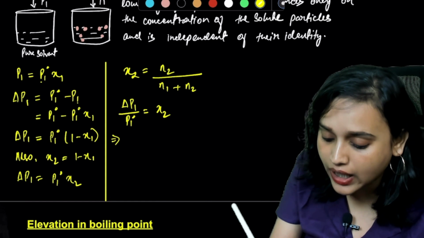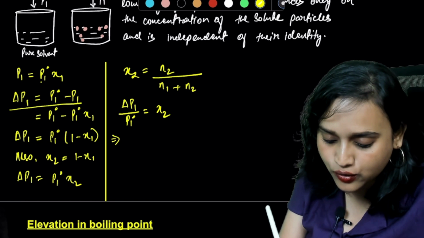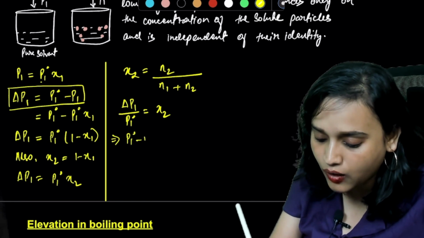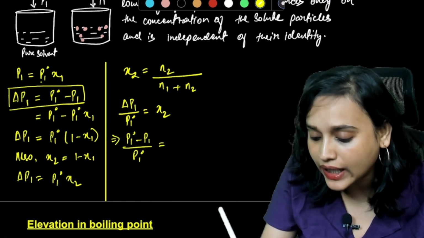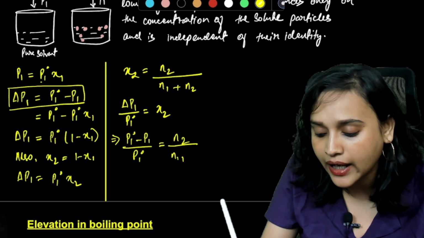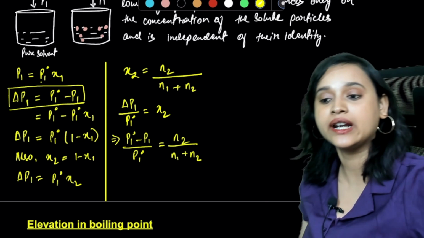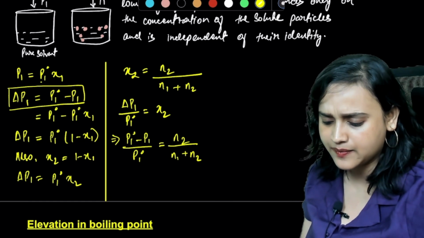That means that I can also write it as delta P1 is equal to what? Delta P1 from here. Look at this. So delta P1 can be written as P1 naught minus P1 divided by P1 naught is equal to, can I write it as N2 divided by N1 plus N2? Can I write it like this? Absolutely, I can write it like this.